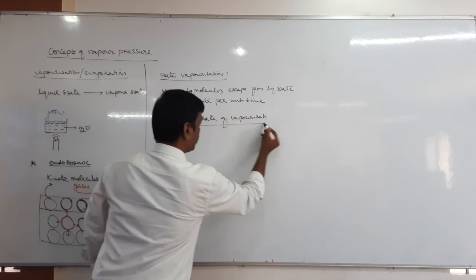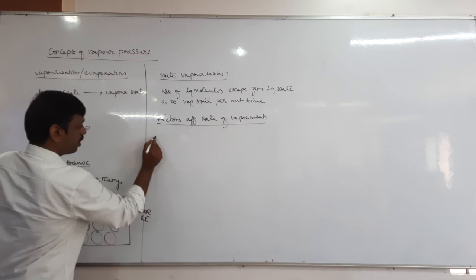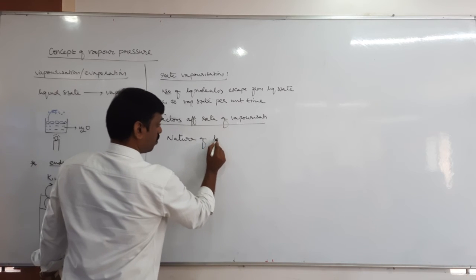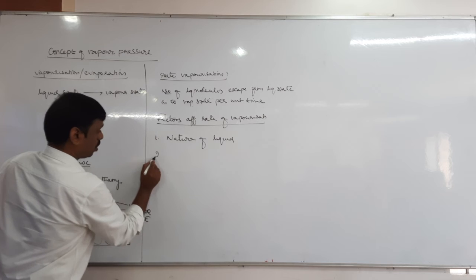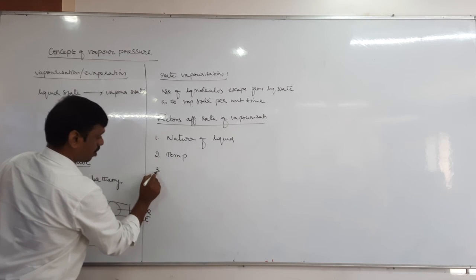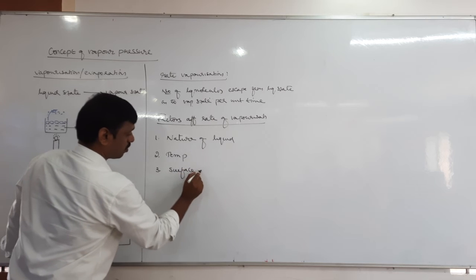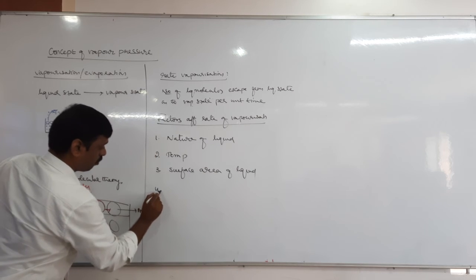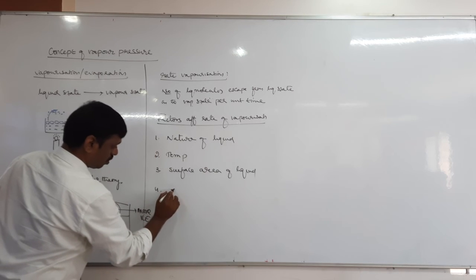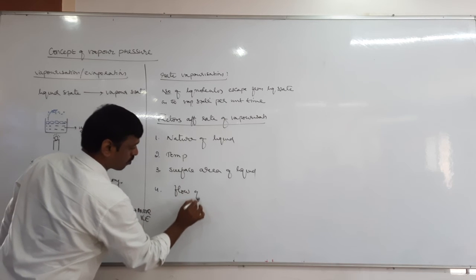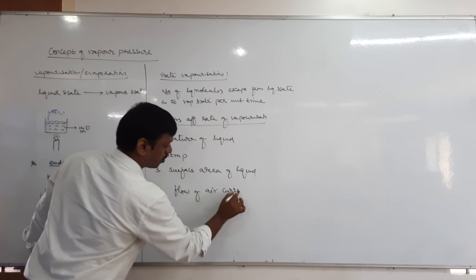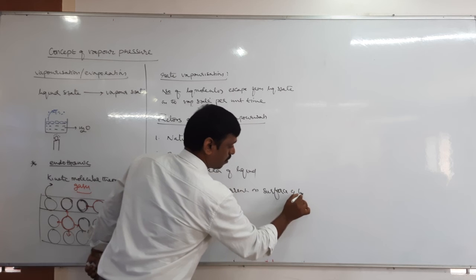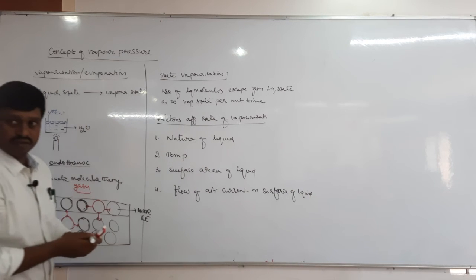Tell me, which factors affect it? One, very good. Before temperature, first, nature of liquid. Two, temperature. Three, surface area, not pressure, surface area of liquid. And four, flow of air current on surface of liquid. It is there in first PUC, gaseous state. Again we will study there.